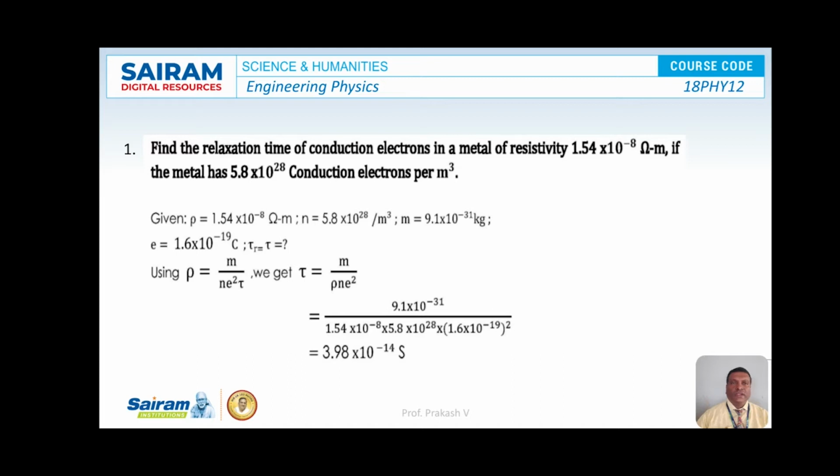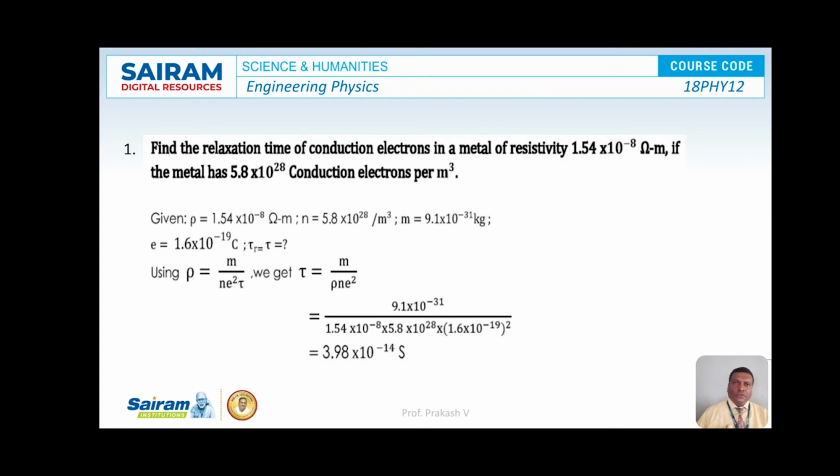Here the given data is resistivity rho is equal to 1.54 into 10 to the power of minus 8 ohm meter, and number of electrons per unit volume, that is n, is equal to 5.8 into 10 to the power of 28 per meter cube, and mass of the electron, that is m, is equal to 9.1 into 10 to the power of minus 31 kg, and the charge on the electron, that is e, is equal to 1.6 into 10 to the power of minus 19 coulomb. So here we have to find out the relaxation time tau r, or that is taken as tau.